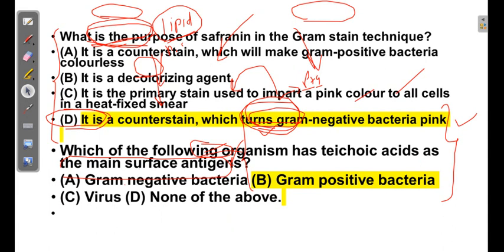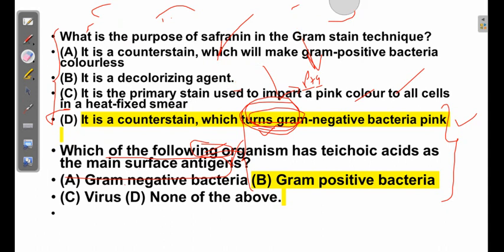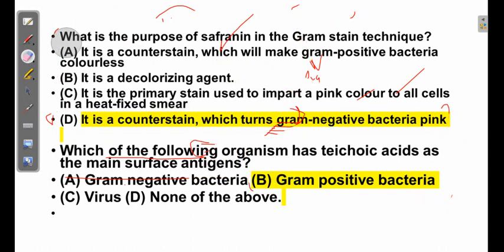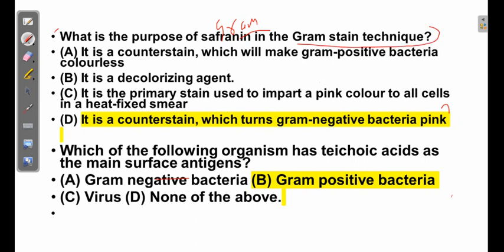And we also know that based on the structure of gram-negative and gram-positive bacteria, we can differentiate them by using the gram staining technique, right? Gram staining is used to differentiate bacteria based on the structure of the cell wall. It is one of the important techniques, and that is why you see these two questions which are directly asked from it. The first question was: what is the purpose of safranin in gram staining? And the second: which of the following organisms has teichoic acid as a part of its cell wall?